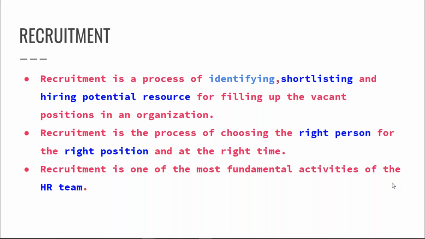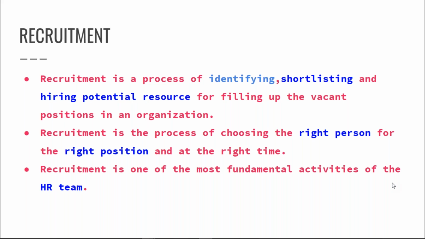This entire process is handled by a team. We call it the HR team. We have a human resource team over there who takes care of each and everything. Even if we have to hire technical people, we have a technical HR team. When the term recruitment comes, there is a directly proportional connection, because recruitment is directly proportional to the HR team. The better the HR team we have, the better the recruitment process will be, maybe in terms of technical, maybe in terms of marketing, or whatever the requirement of the company is. So recruitment is directly related to the HR team.